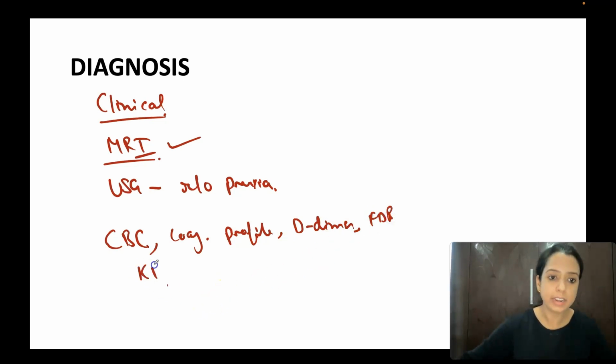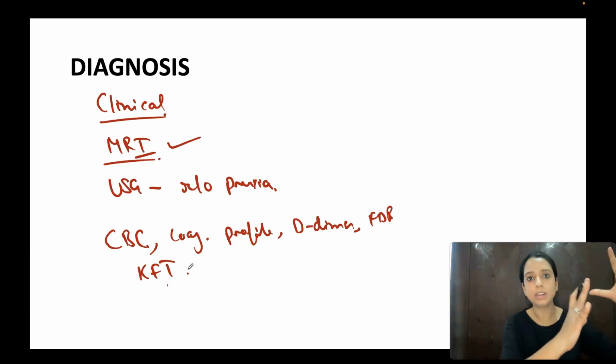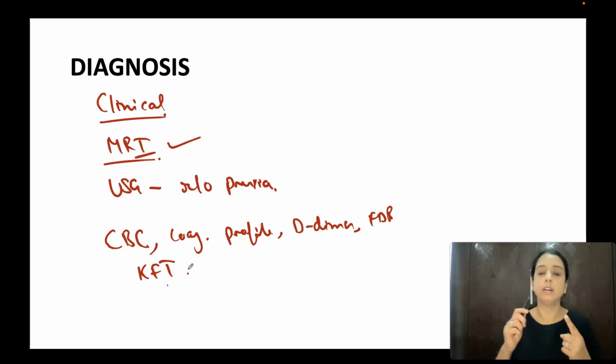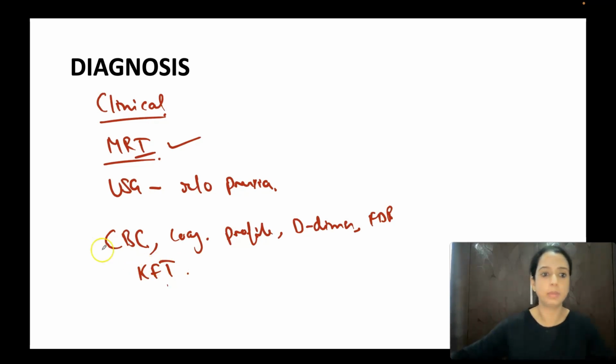You will also get kidney function tests because acute renal failure does happen in abruption because there is so much blood loss. As a result, what happens? There is tubular necrosis in the kidney. Because you cannot see the blood loss, you are not able to judge it. That is why it is misdiagnosed. So acute renal failure and DIC are very common complications. That is why you need these tests.